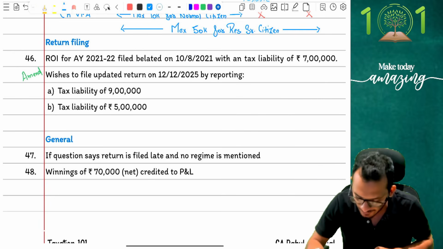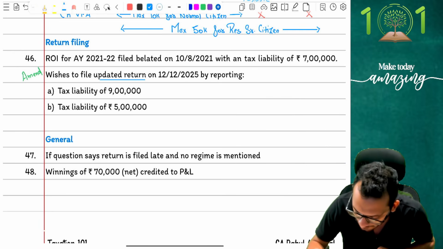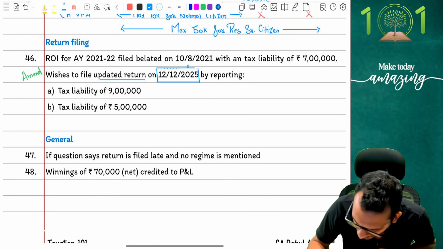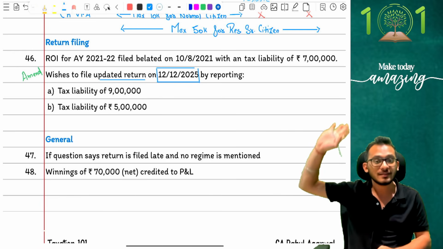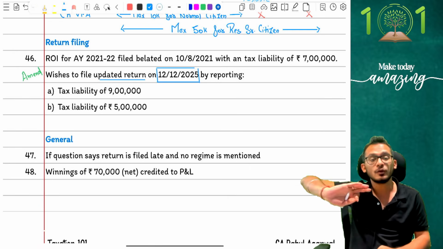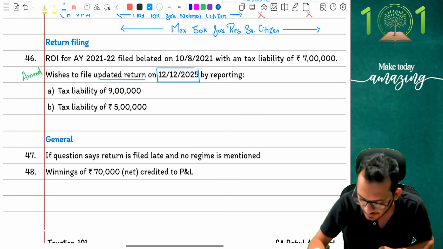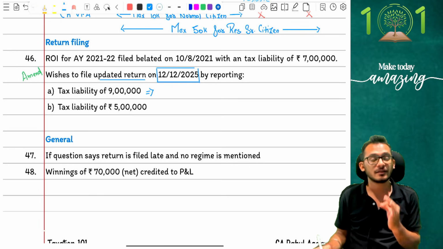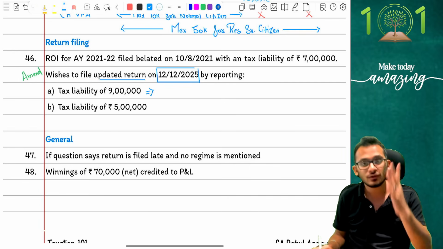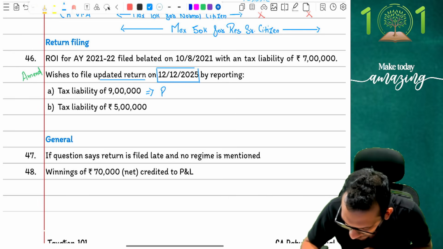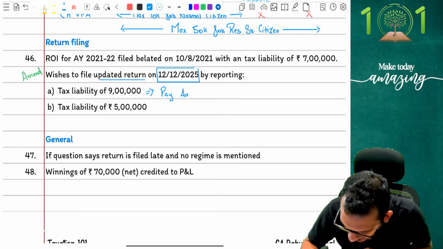Now he wishes to file an updated return. I wish to file an updated return on 12th December 2025, reporting a tax liability of 9 lakh rupees. I want to change my tax liability from 7 lakhs to 9 lakhs. Can I do it? The answer is yes. Income tax says you can update the return if it is increasing the income. So yes, you are permitted to file an updated return, but when you file an updated return, you have to pay additional tax.